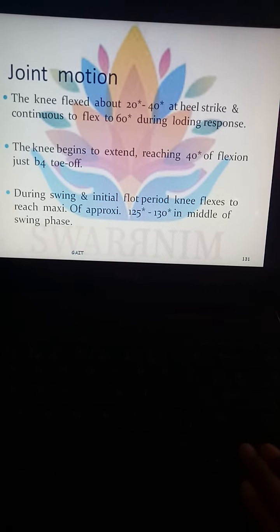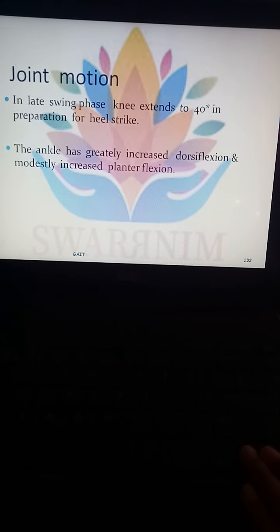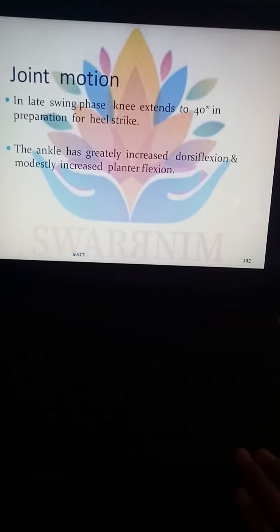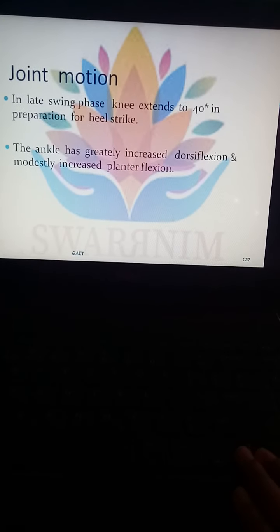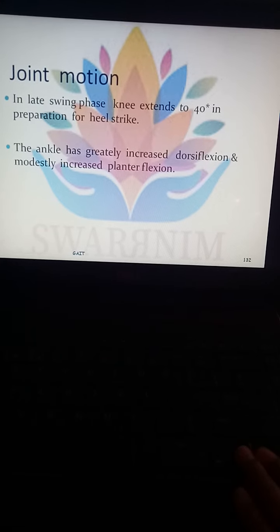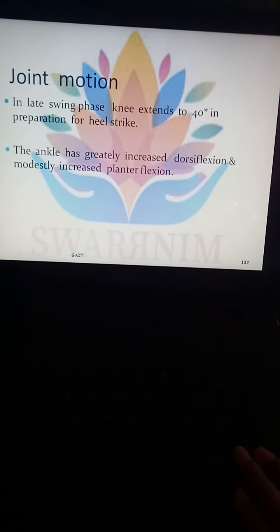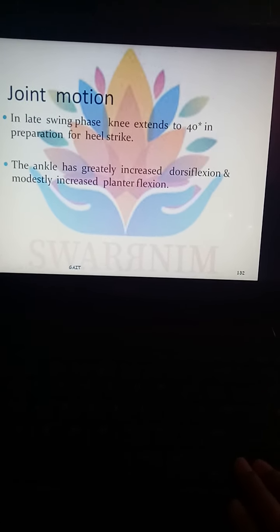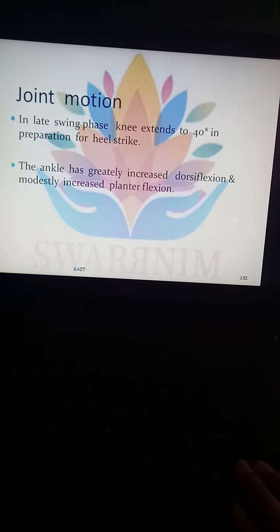After that it will go into the extension position. In late swing phase, knee extension is about 40 degrees in preparation for heel strike, and the ankle has greatly increased dorsiflexion, and modestly increased plantar flexion. So the ankle will first go into the dorsiflexion position. After that it will go into plantar flexion.